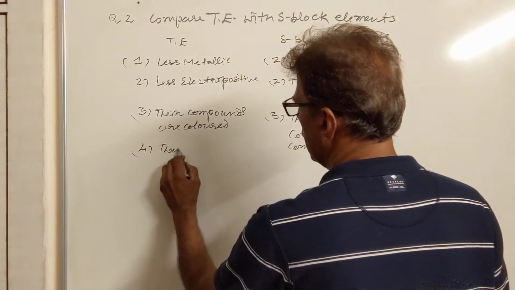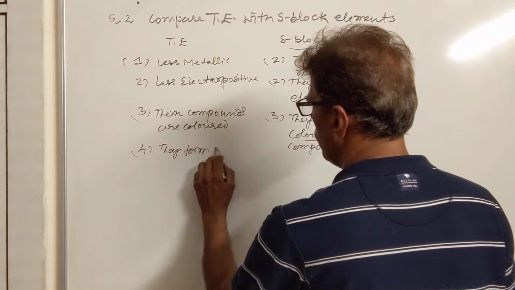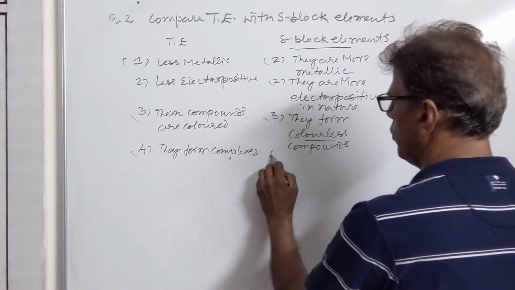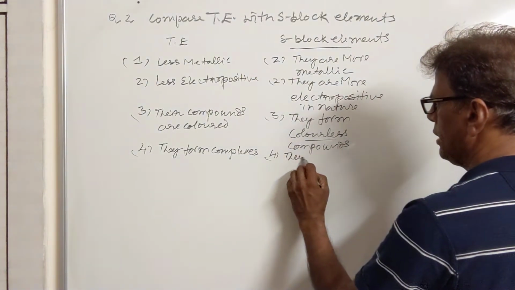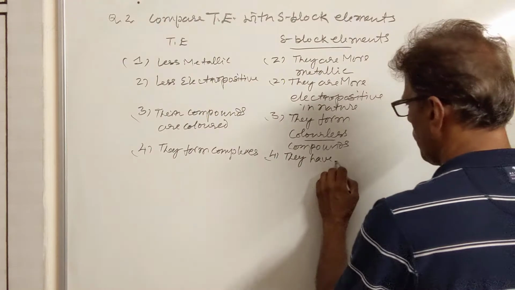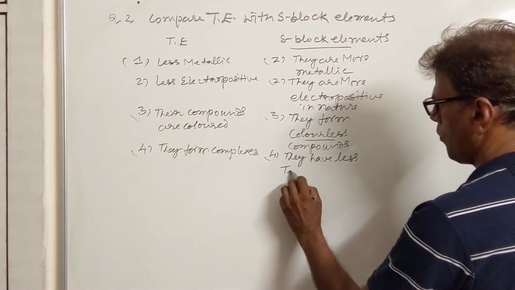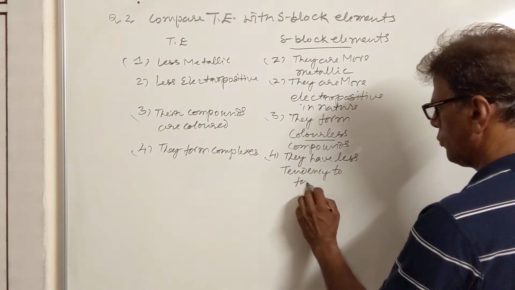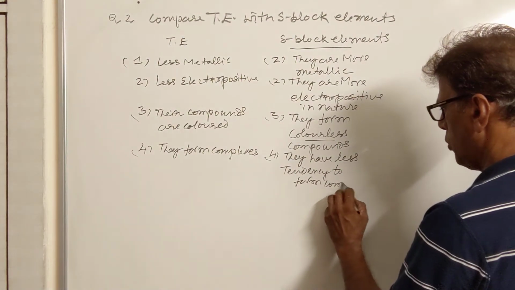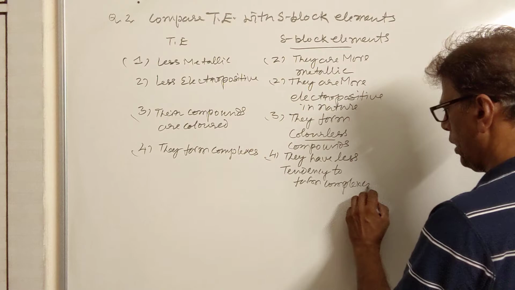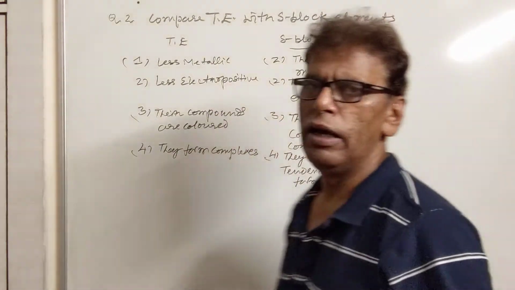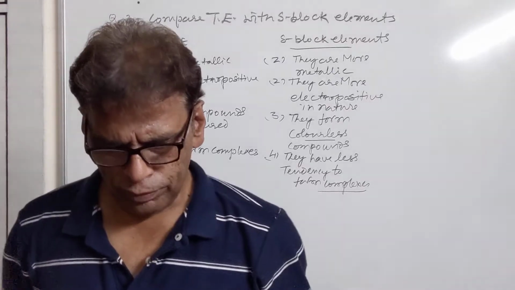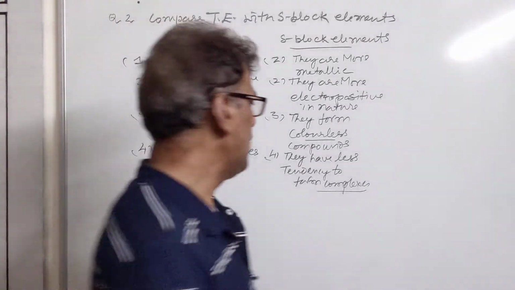Transition elements form complexes. The s block elements have less tendency to form complexes. Only small sized ions can form complexes, like lithium and magnesium, which forms a complex in chlorophyll. Transition elements are generally used as catalysts.